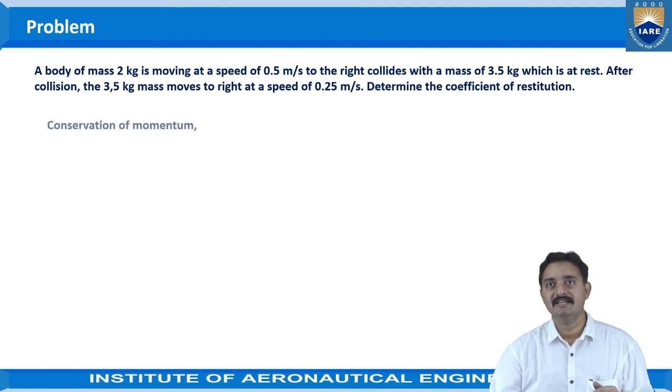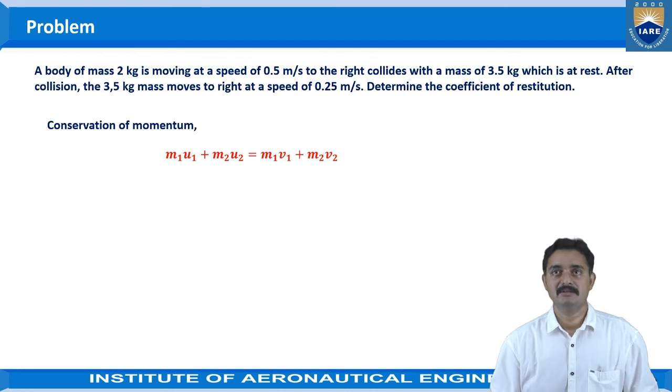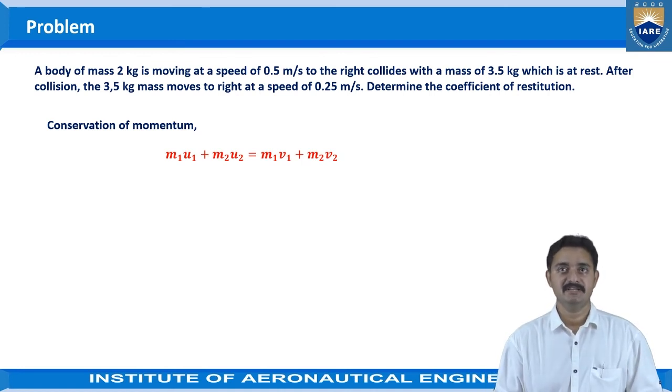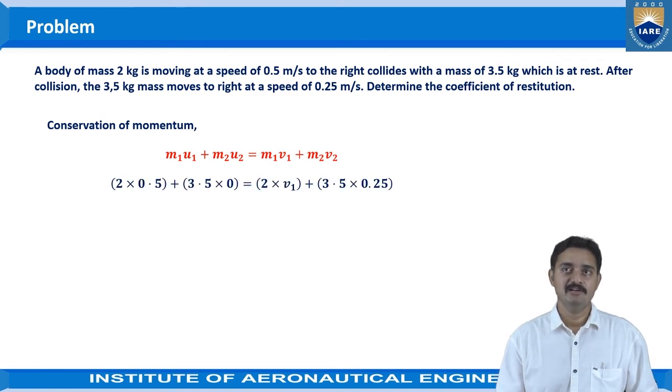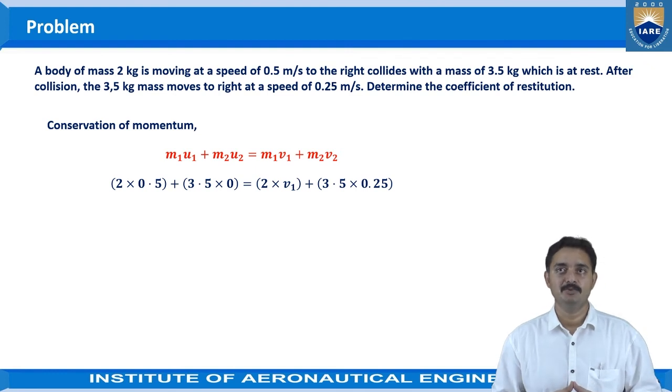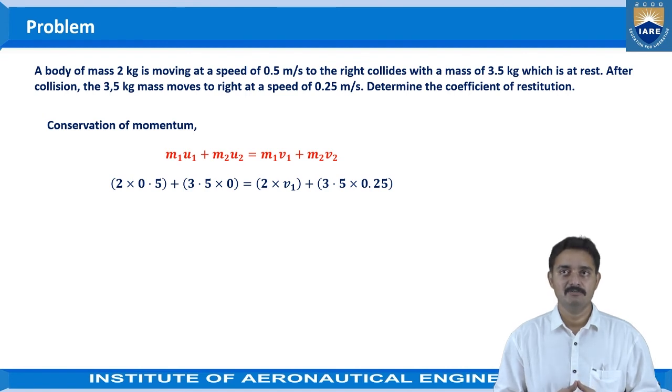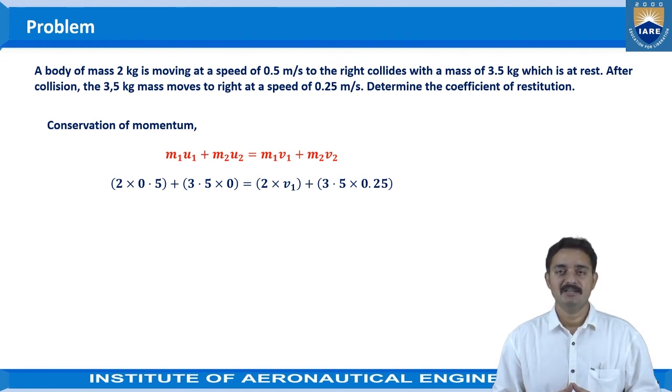As per the given data, the conservation of momentum equation can be written as m1u1 plus m2u2 is equal to m1v1 plus m2v2. Here m1 and m2 are the masses of the two bodies, that is object 1 and object 2, and u1 and u2 are the initial velocities of object 1 and object 2, and v1 and v2 are the final velocities of object 1 and object 2.